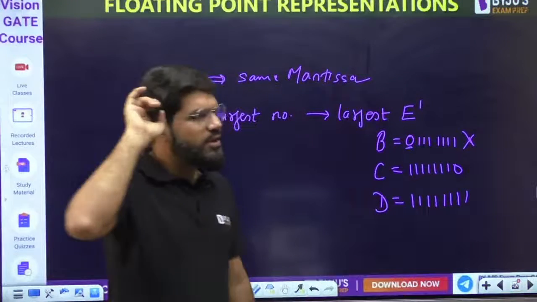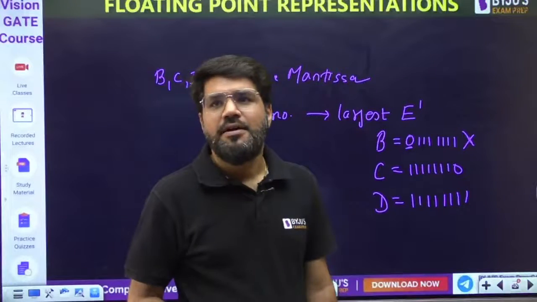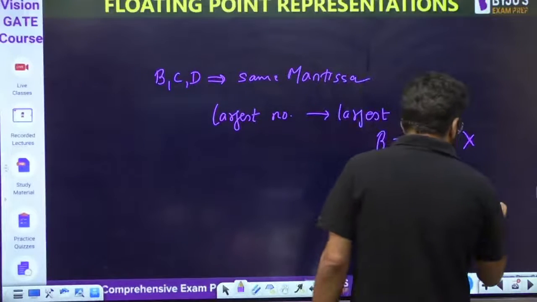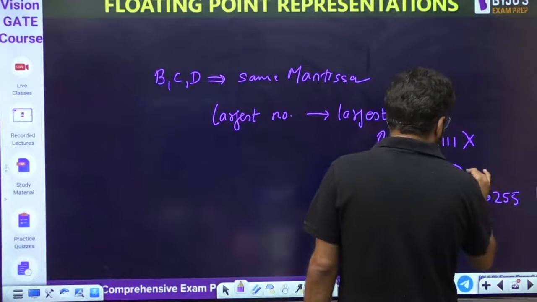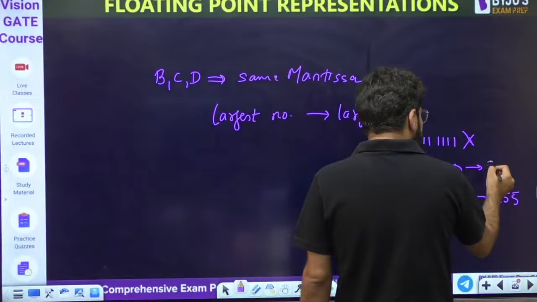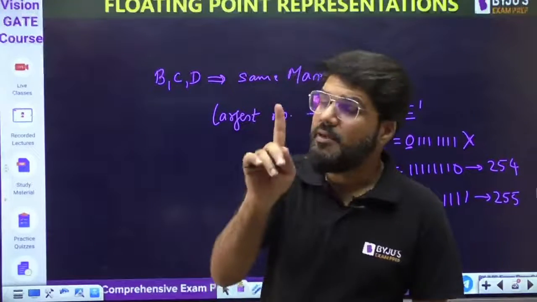Out of C or D, now you might be thinking D is the largest. See, all bits are 1, this is 255. This is one position after 254. You might be thinking as per the largest answer is D, but let me tell you what I told you.